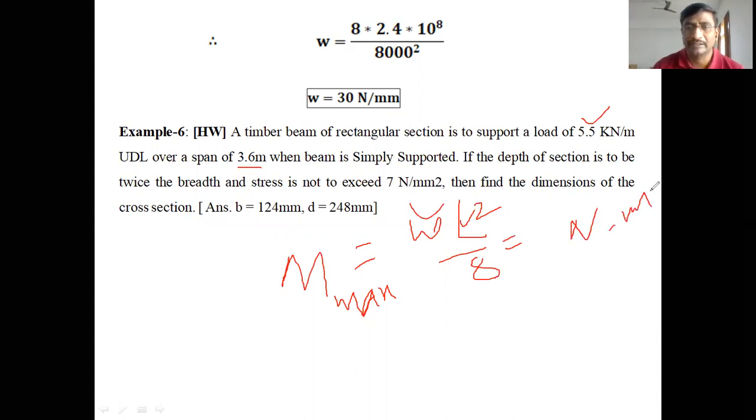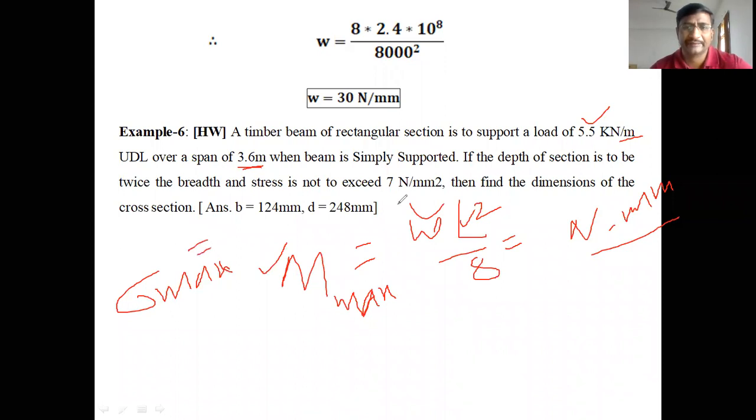If you convert the meters into millimeters in both cases, then we get Newton mm as the unit for the maximum bending moment. So first of all, you find the maximum bending moment from the given data, and also sigma max, the maximum bending stress in the beam. The maximum bending stress in the beam is 7 newtons per mm square.